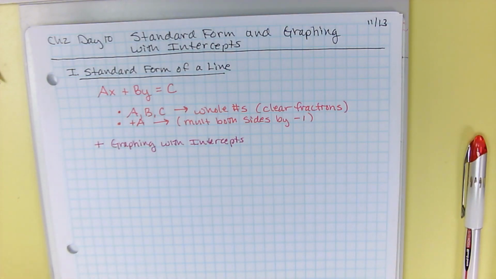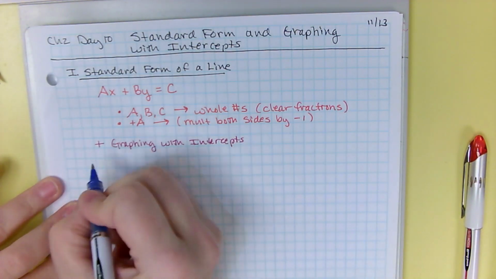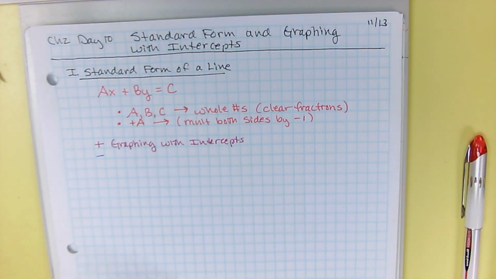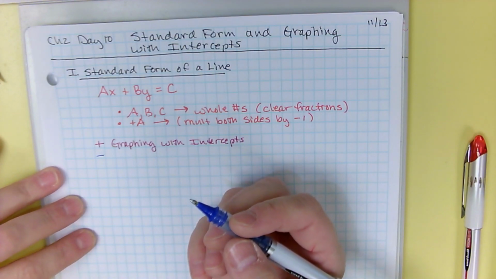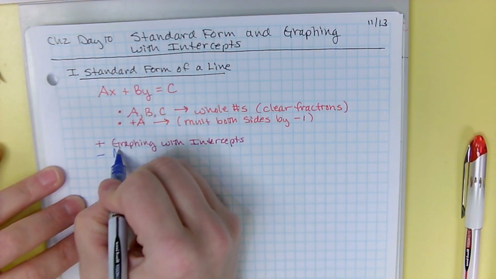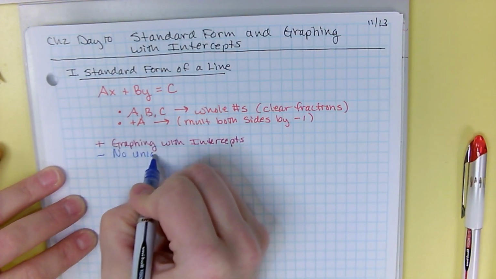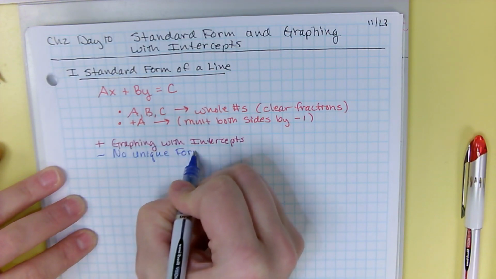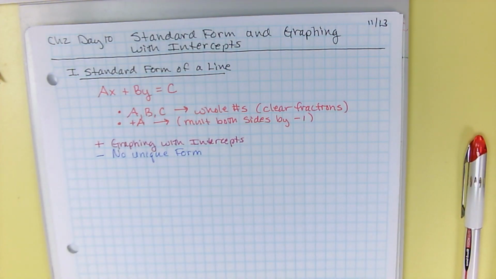One of the problems with standard form is like point slope form, there is no unique form. In other words, the equation can look an infinite number of ways. So there isn't one right form. There's lots of them, and that can be kind of a pain.